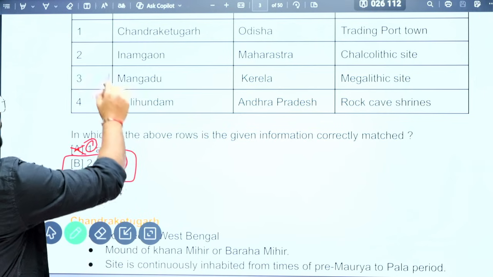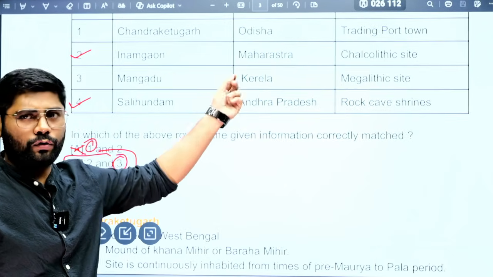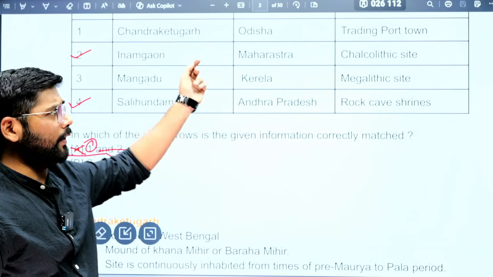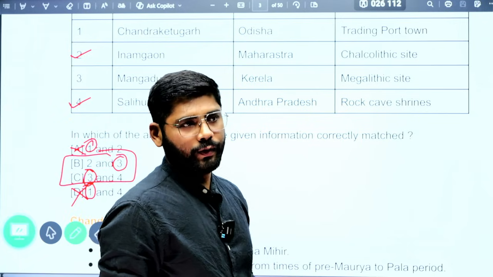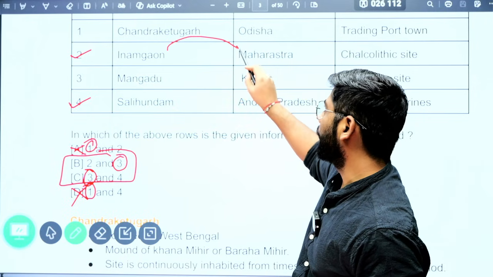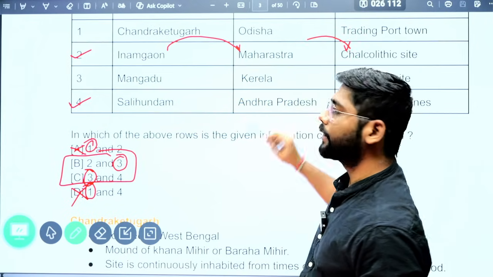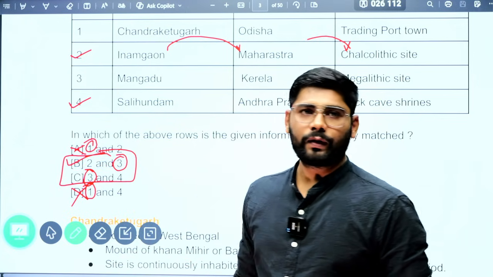You need to decide between this and this. Now the second one, Inamgaon, is a basic fact mentioned in NCERT. Whether you take coaching classes from anywhere, or see the NCERT or a standard book, this place is associated with Maharashtra and it is a chalcolithic site, mentioned everywhere. So obviously we come to the answer that B is the correct one here.